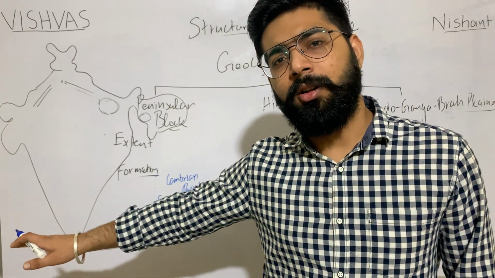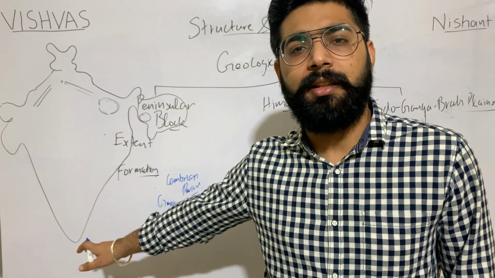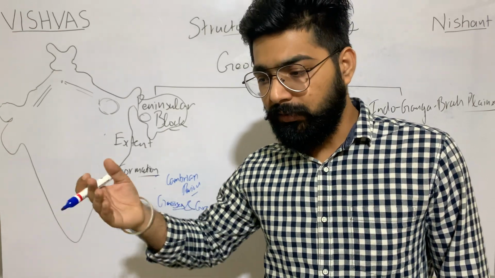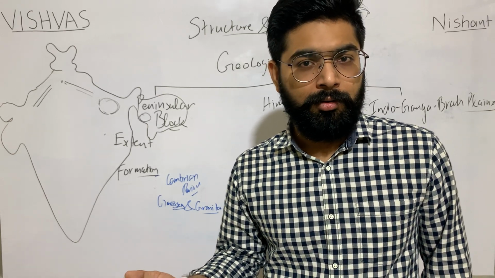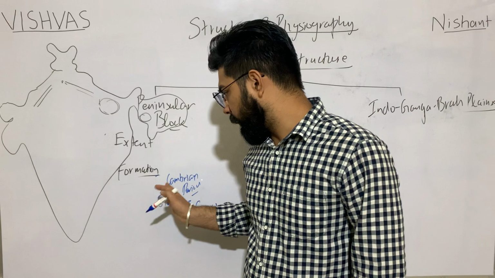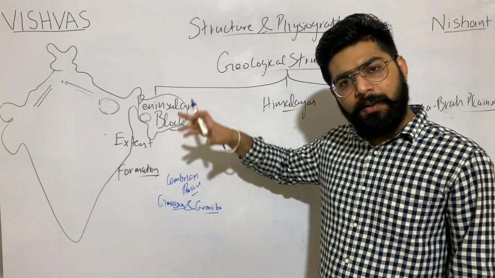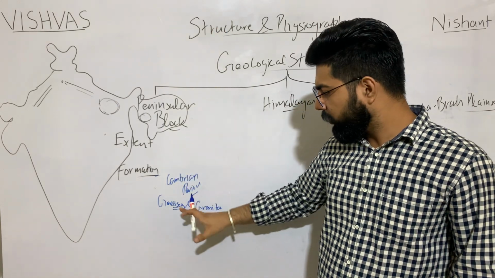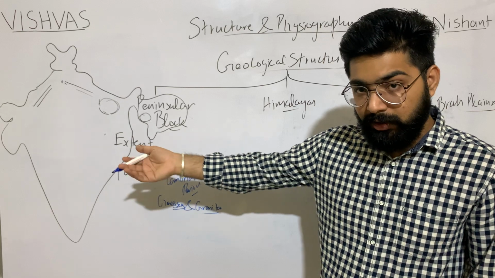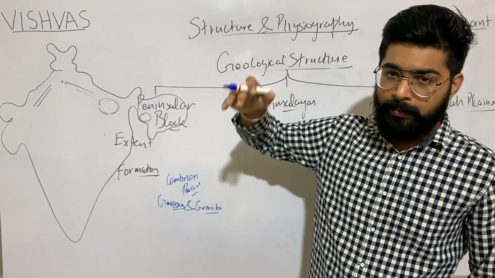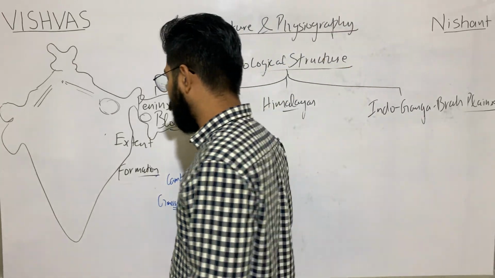Metamorphic rocks take a lot of time to form, and granite is an igneous rock found deep down in the earth. It also takes a lot of time. So it is obvious that it connects to the Cambrian period, 500 to 550 million years old.